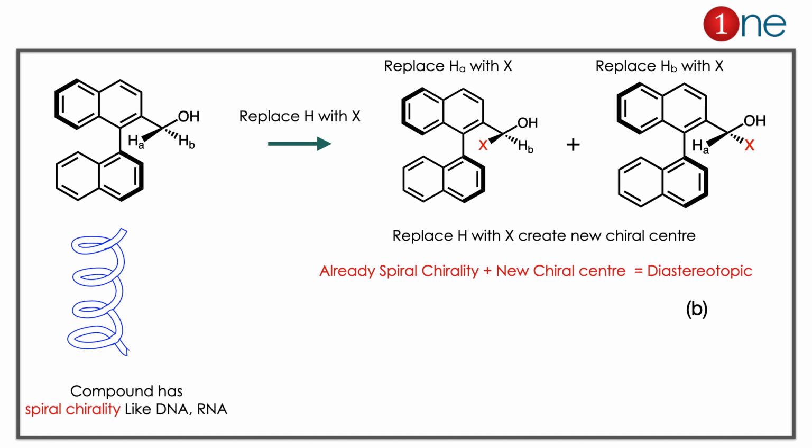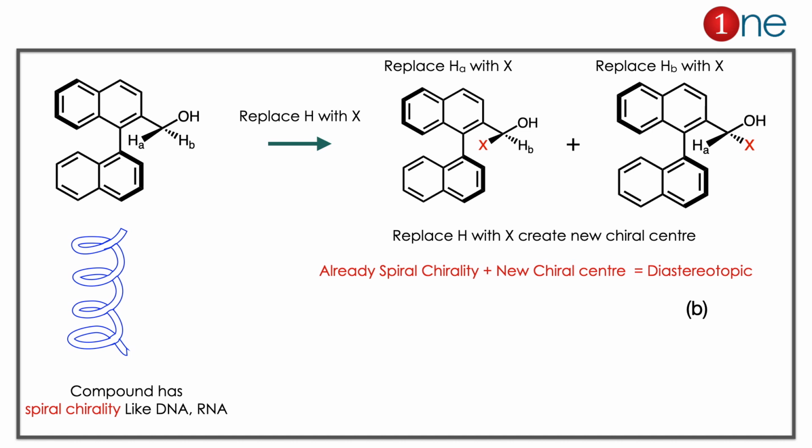You have HA and HB. If you replace HA or HB, you have a new chiral carbon there. The compound is already spirally chiral and you are establishing a new chiral position. So it's a diastereomer there. So the answer is clearly B. The protons are diastereotopic.